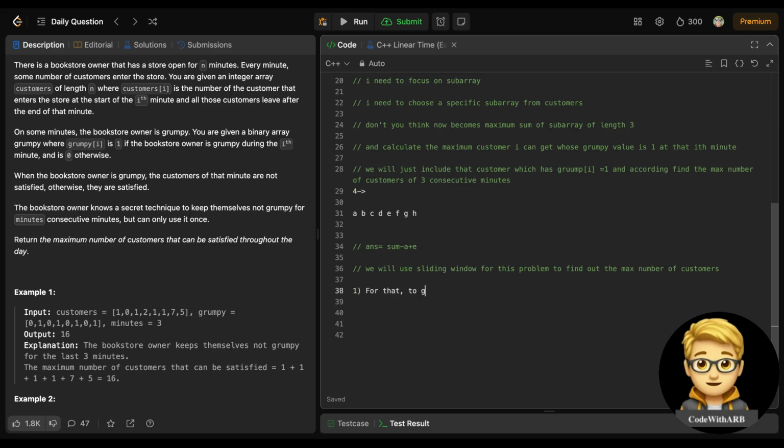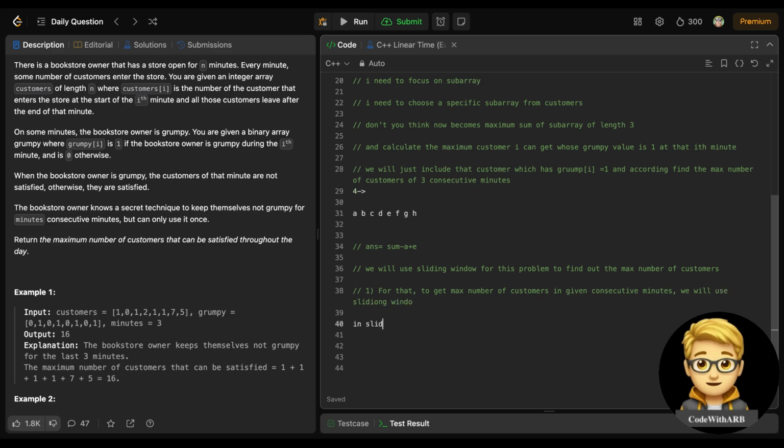For that, to get the max number of customers in given consecutive minutes, of course, because that would be consecutive minutes. The main line is consecutive minutes here, right? So what we need to do is use the sliding window concept.